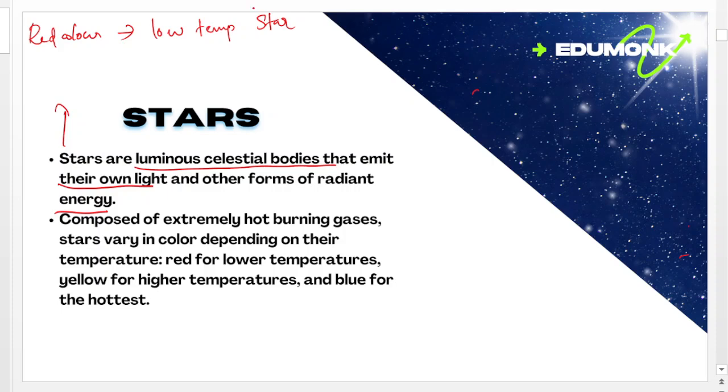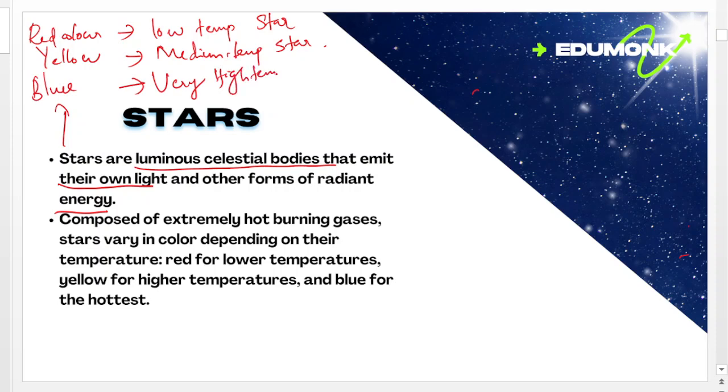If you see a star in yellow color, that's a medium temperature star. If you see a star in a blue color, these are very high temperature stars.